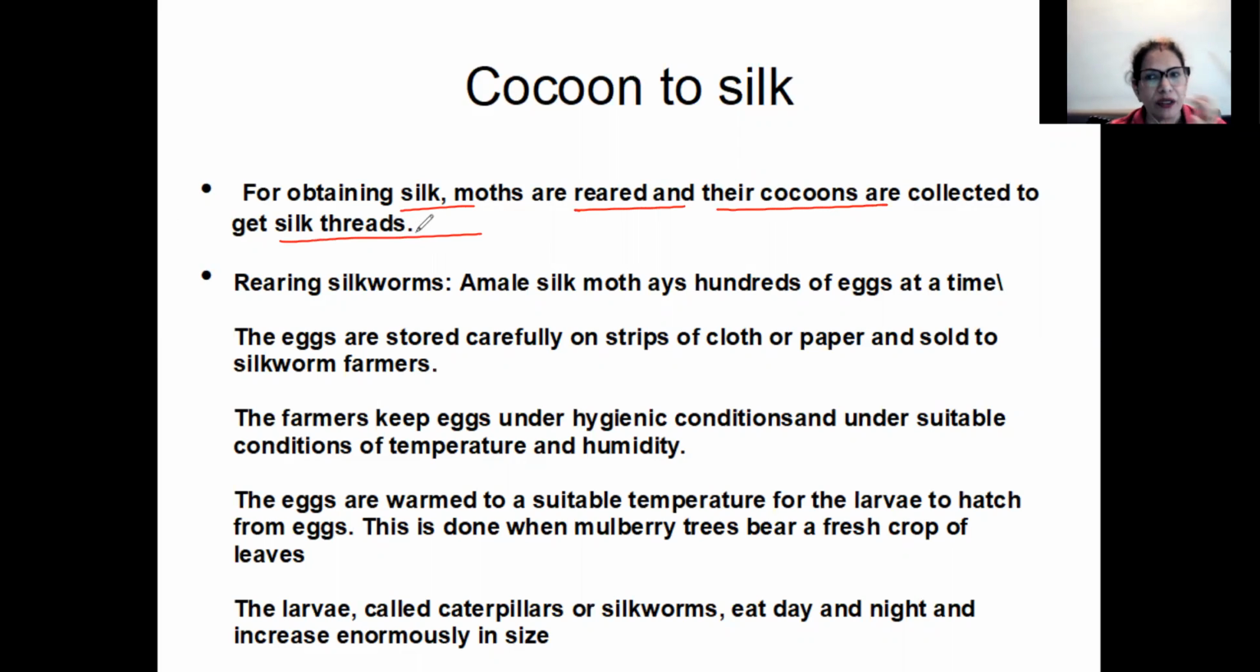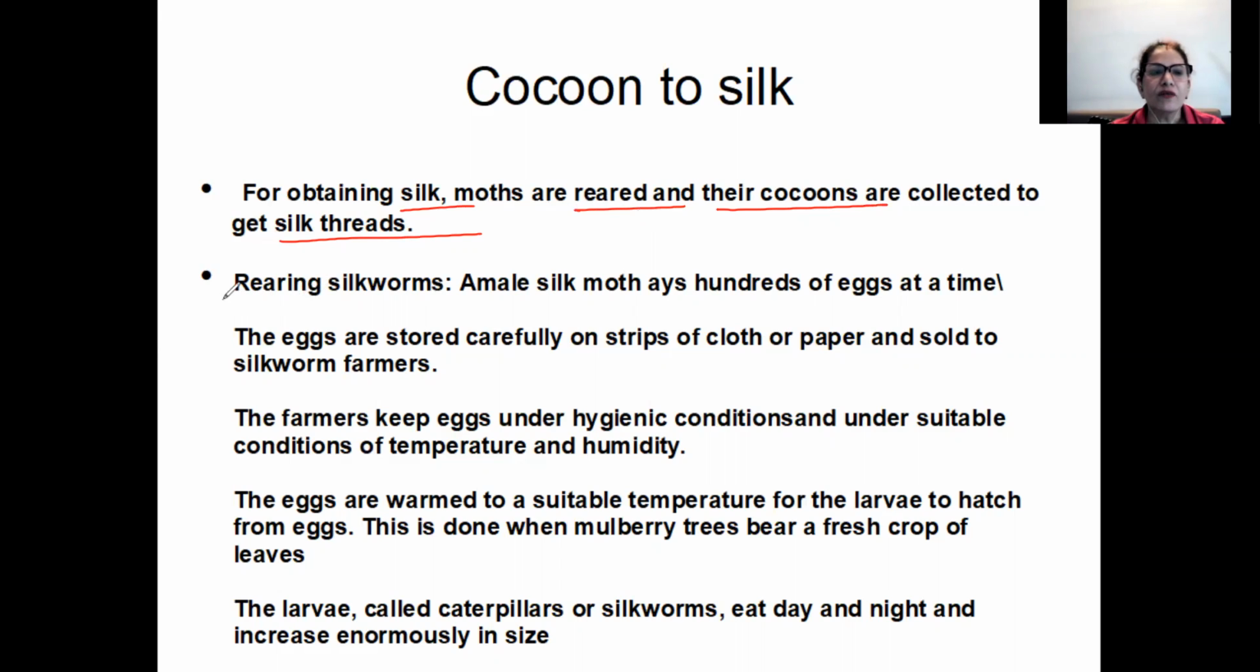The male moth and the female moth mate, and then they produce a number of eggs. The eggs are in large numbers, and not all of them may form cocoons or go to the adult stage. But because they produce a number of eggs, most of them do give silk fibers. Silk moths are reared and their cocoons are collected to get silk threads.